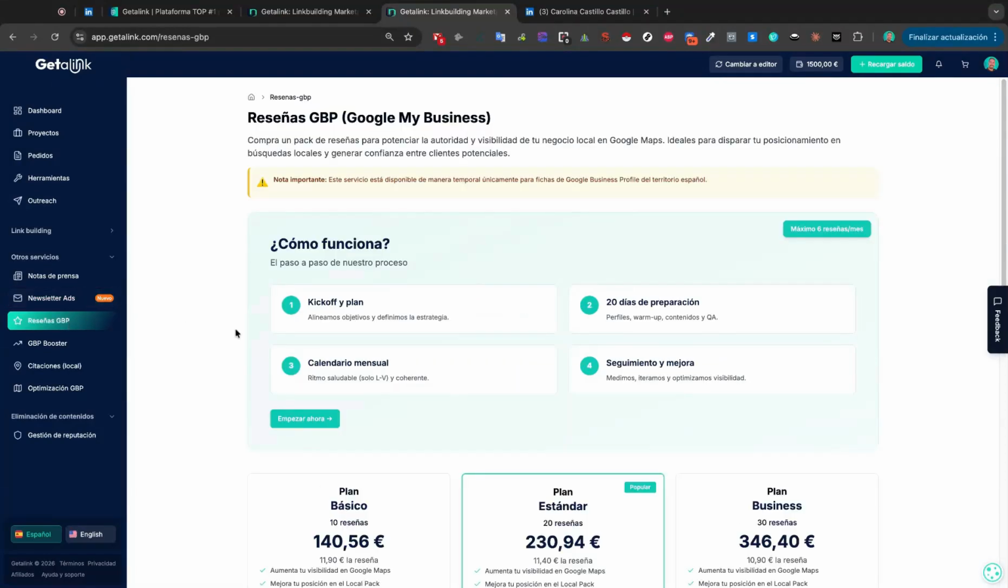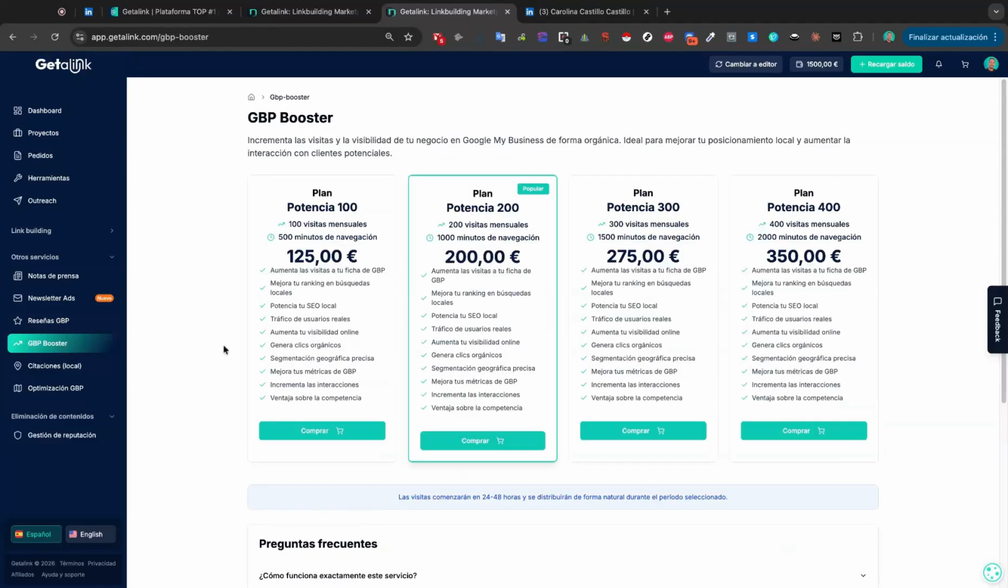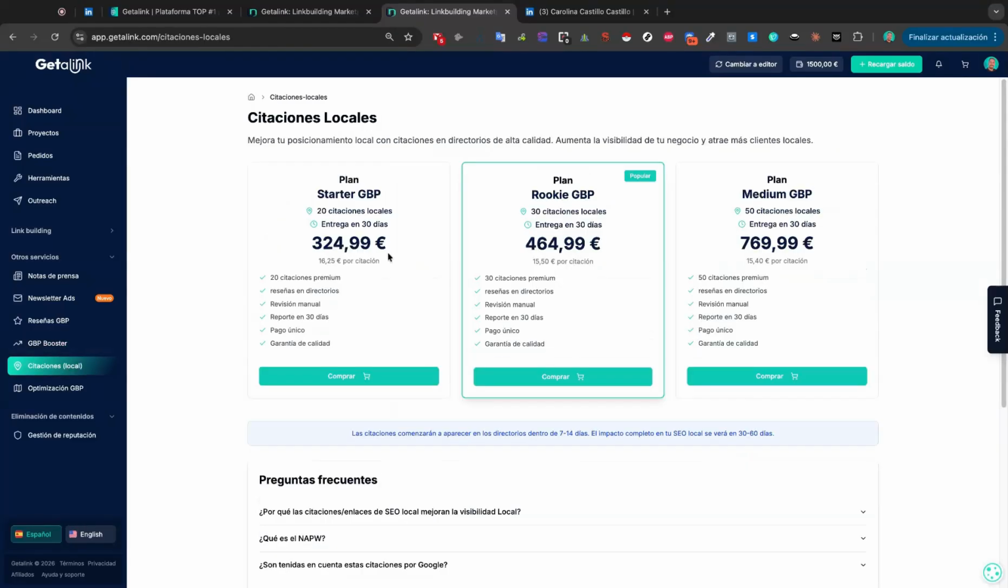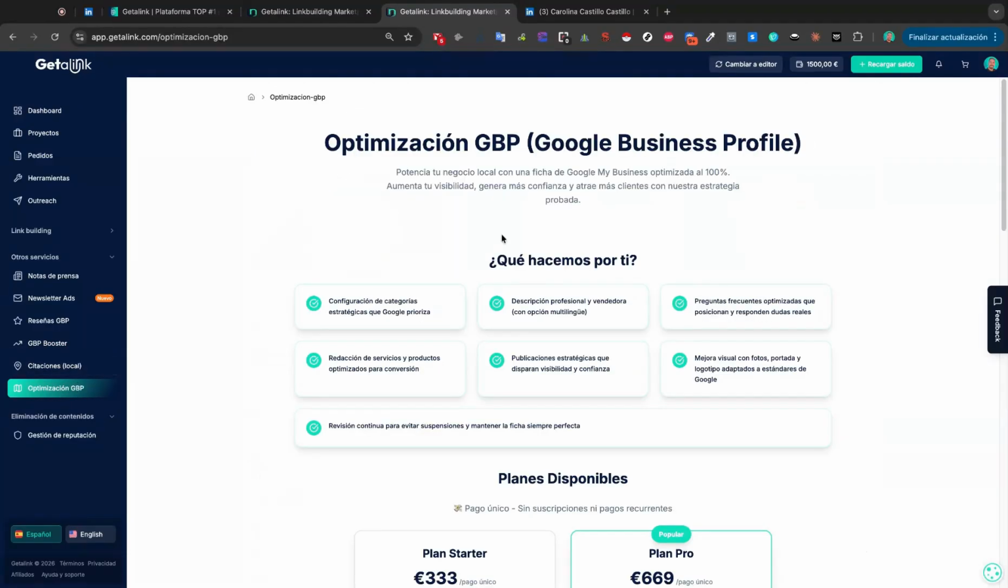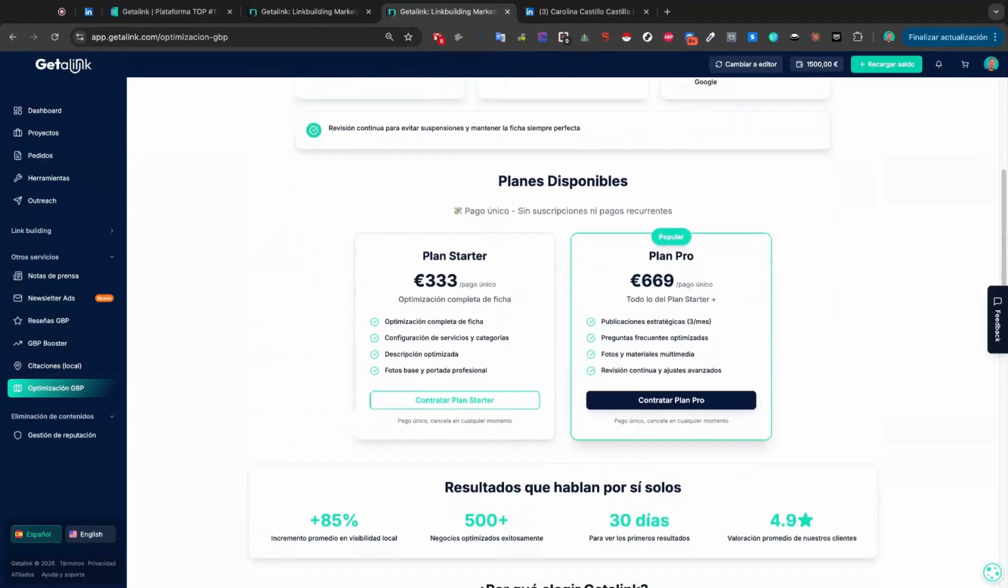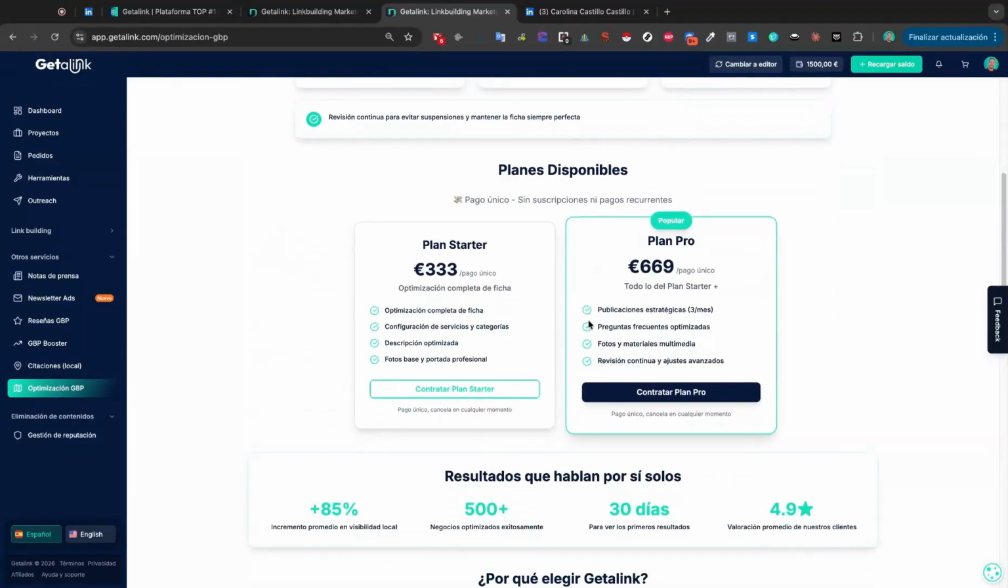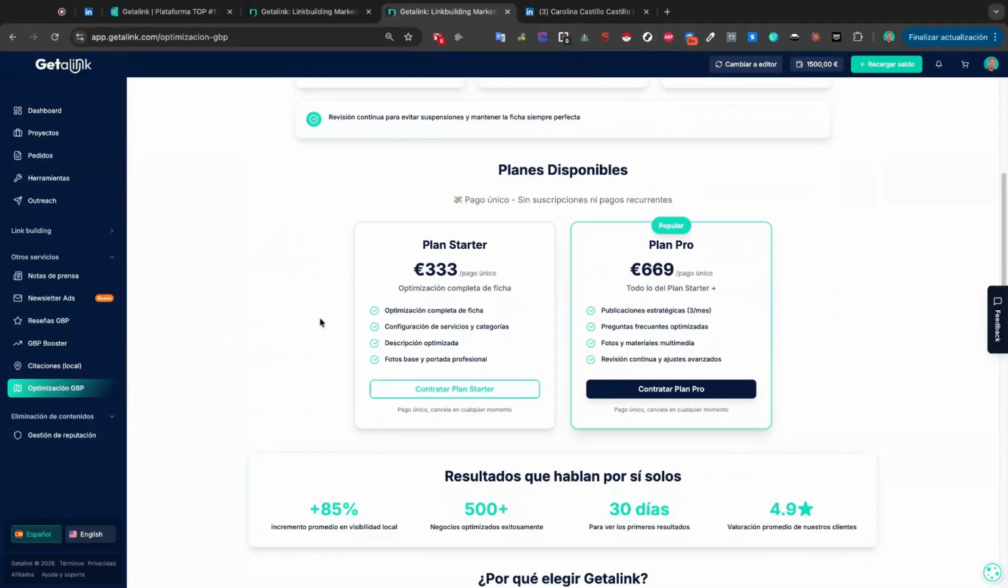And then we also have the Google Business Profile Reviews service. This is a service where we only offer 6 reviews per month so that it's completely natural and safe for your profile. We also have the Google Business Profile Booster service, which is basically sending traffic to those profiles. Local citations, which also help a lot with your profile's ranking for local SEO. And Google Business Profile Optimization. This is a fully delegated service where we take care of optimizing your profile for you. We basically combine reviews, traffic, all the service settings, categories, descriptions, and so on. You delegate it to us.